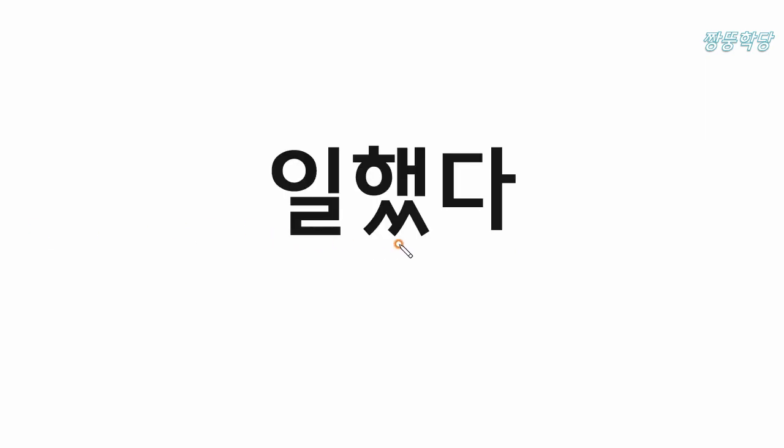Then 일했다. 일했다 means worked. Each word has its own meaning. This is job or work, something you need to do, and this means did.